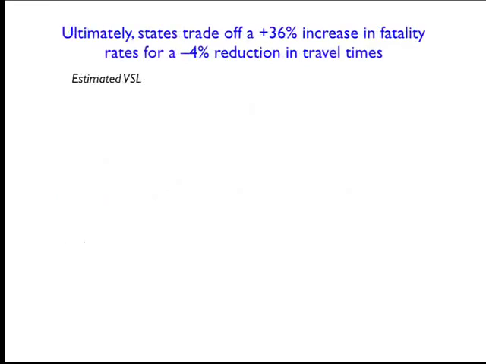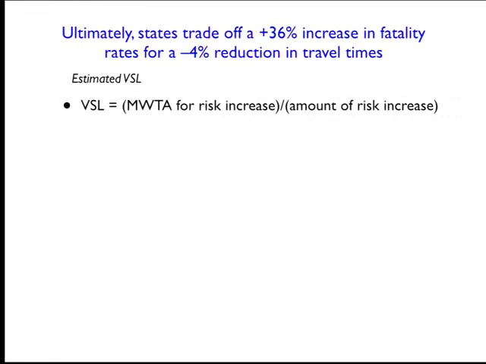So when we want to think about the value of statistical life, how people are trading off risk and benefits here, what you're finding is a 36% increase in fatality rates being exchanged for a 4% reduction in travel times. So we go back to the VSL formulas that we gave at the beginning. We're looking at the marginal willingness to accept here, because you're moving from a lower risk regime to a higher risk regime. So we need to pay you or give you some benefit to accept that. So we look at the marginal willingness to accept for the risk increase, and then rescale it, divided by the amount of the risk increase.